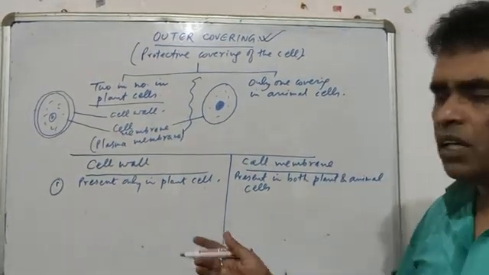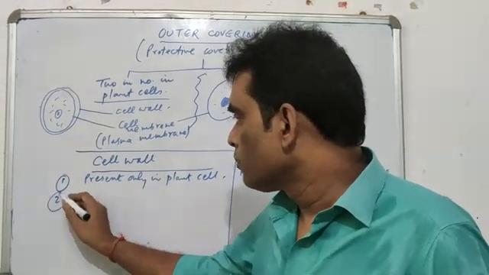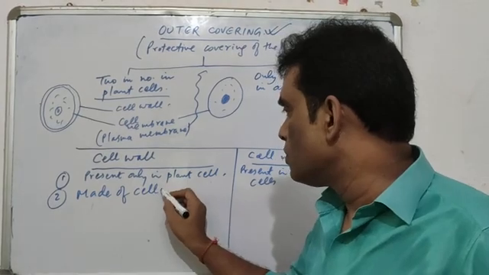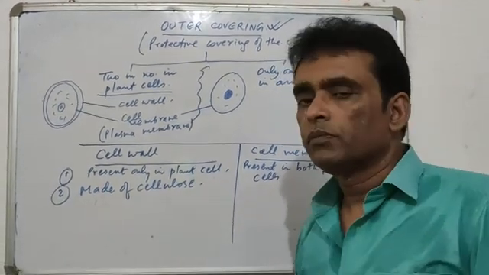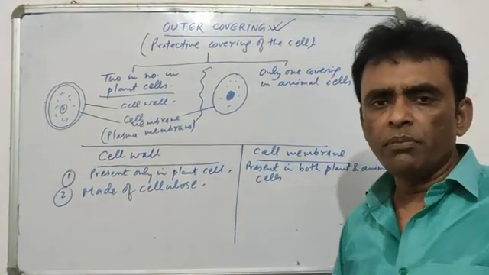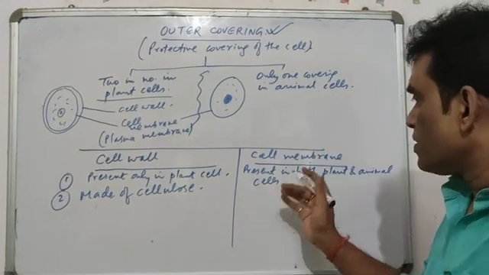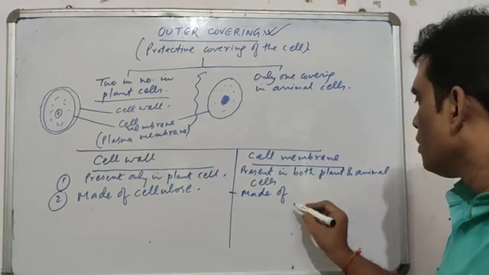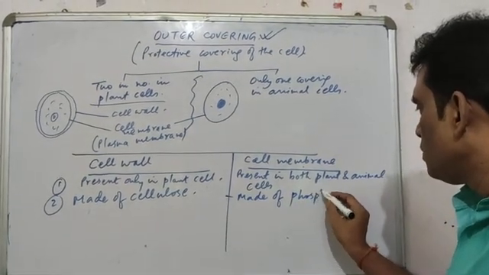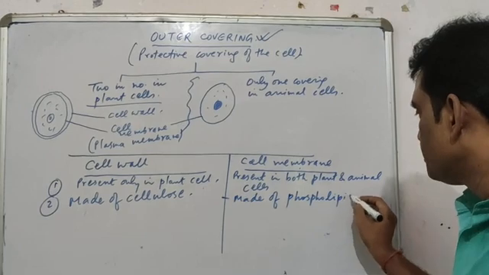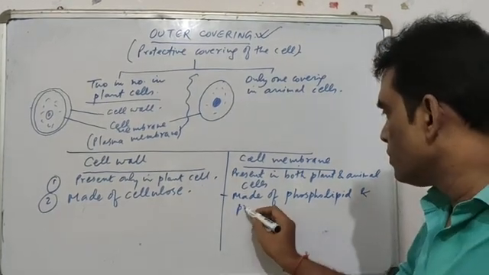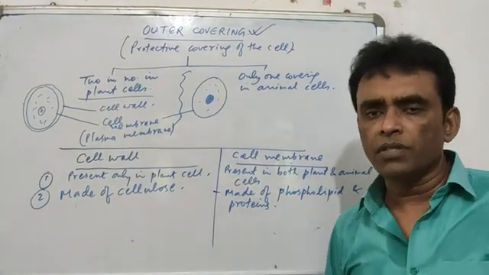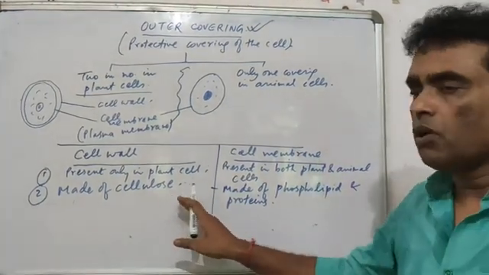Next comes the chemical composition of it. The cell wall is made of cellulose. Cellulose is nothing but a polymer of glucose. As far as the cell membrane is concerned, it is made of phospholipids and proteins. When we talk about the structure in detail, we will see this. So the chemical composition is also different.